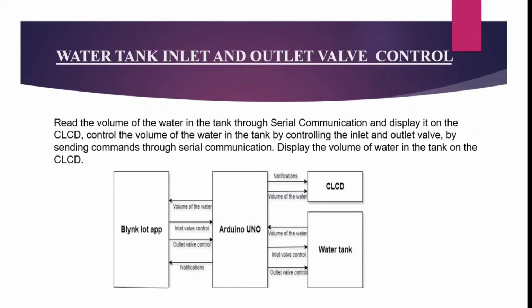The next one is the water tank inlet and outlet valve control. Here we have to read the volume of the water in the tank through serial communication and display it on the CLCD. We have to control the volume of the water in the tank by controlling the inlet and outlet valve by sending commands through serial communication, and display the volume of water in the tank on the CLCD. The same will be displayed on the IoT Blink app.